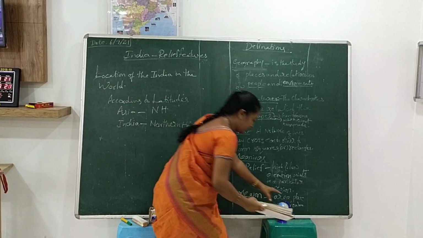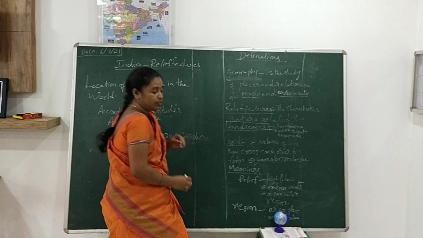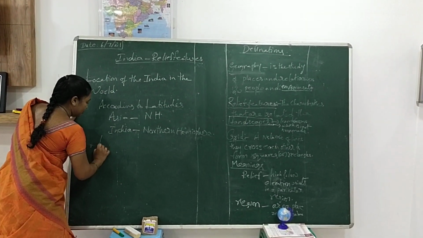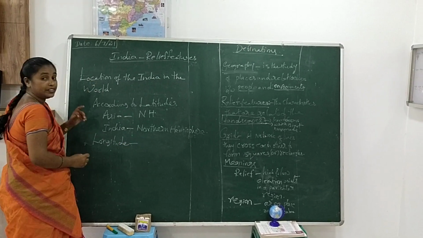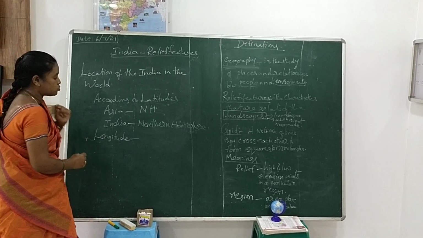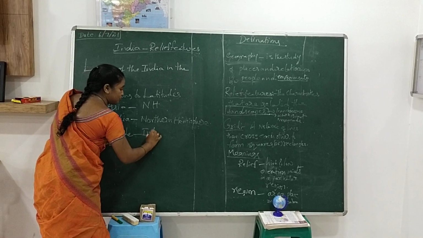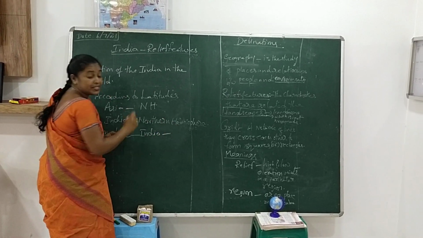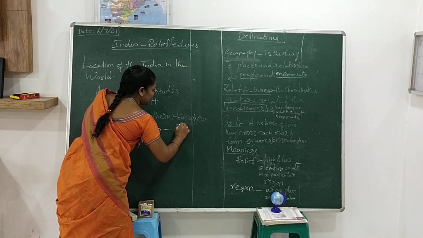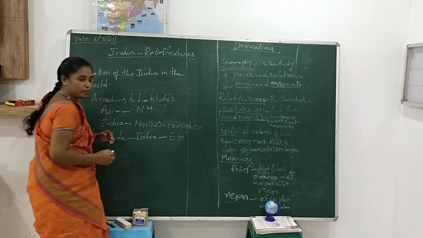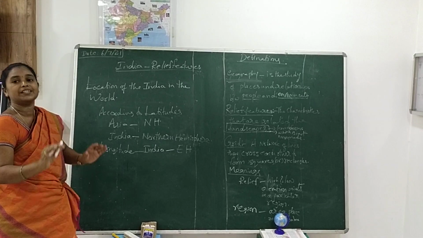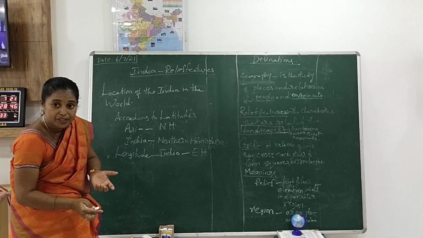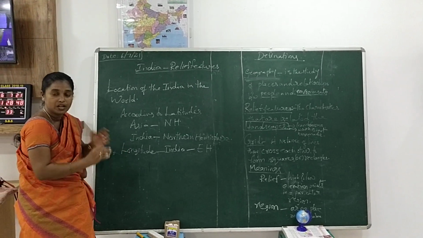Good. Totally, according to longitude, India belongs to which hemisphere? Eastern hemisphere. Totally, India belongs to which hemisphere according to latitude and longitude?